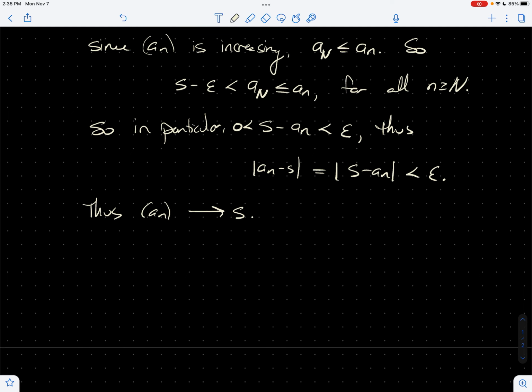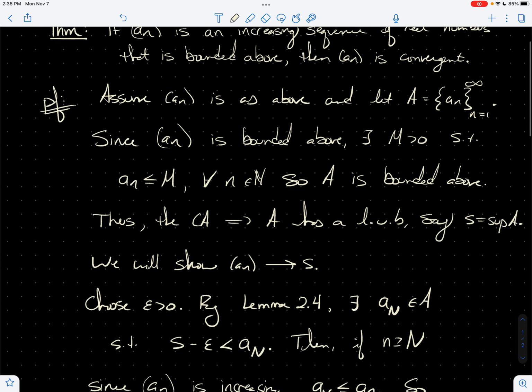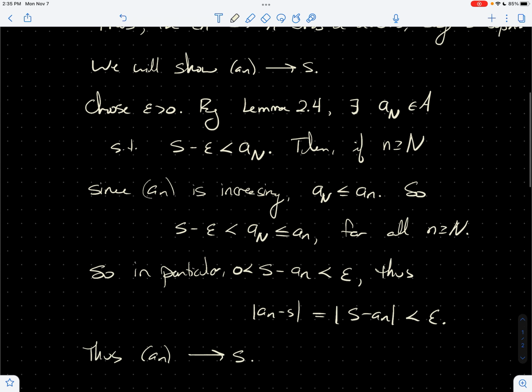All right, so that's this theorem. In the next video, I'll do one more. I want to prove that every convergent sequence is Cauchy, regardless of the metric space.